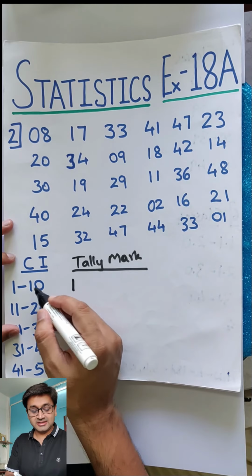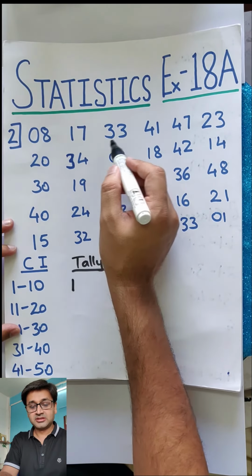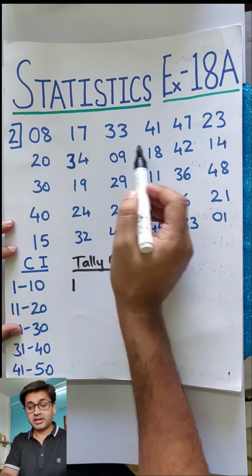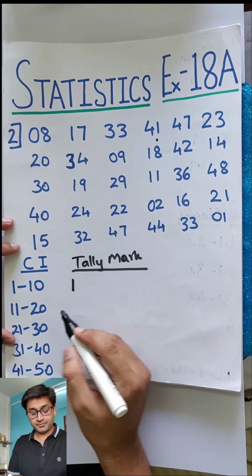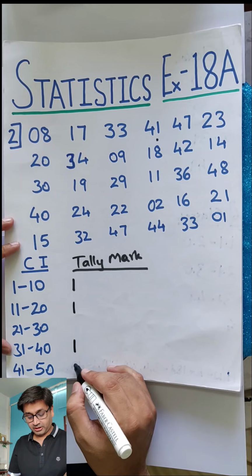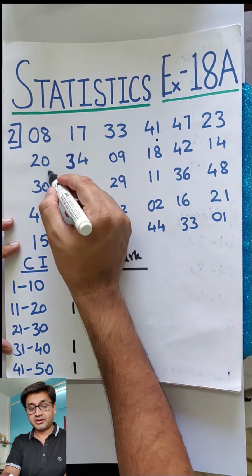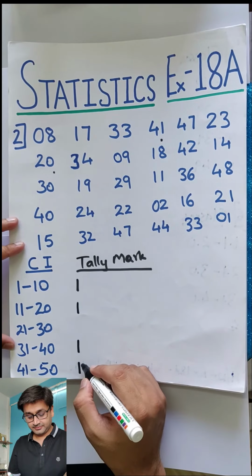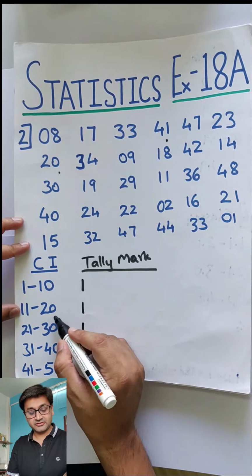Whenever I see a number in a particular class interval, I will put a standing line. So 17, how should you record? Take three numbers at a time: 17, 33, 41 and put a dot. 41 obviously will lie here. Then 47, 23 and 20. 20 obviously will lie in this one.